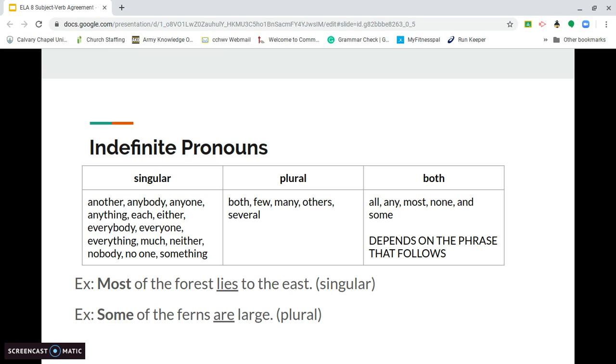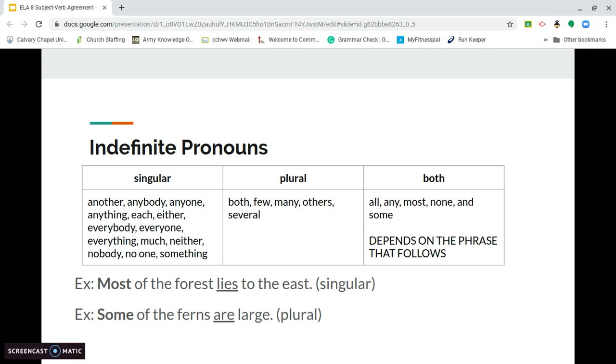Most of the forest lies to the east. So if you look at the chart, most falls under the both category. So here's the process. You look at the phrase that follows most. What is the object of the preposition in the prepositional phrase of the forest? You should say forest. Is forest singular or is forest plural? Forest is singular. So you're going to choose the singular verb lies to go with it.